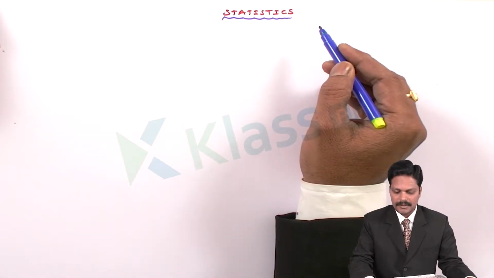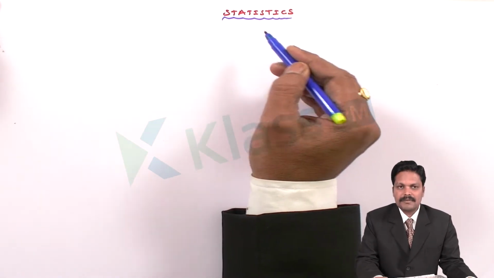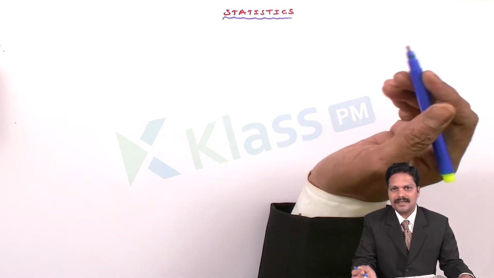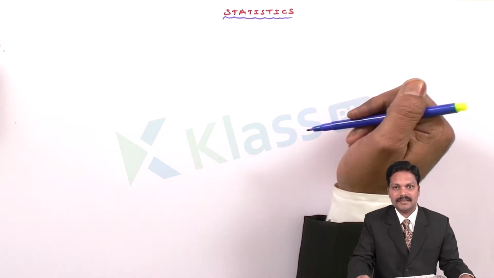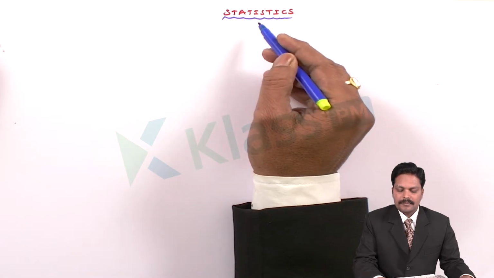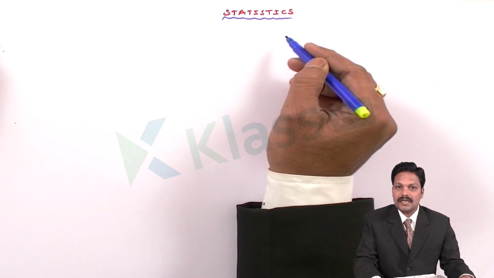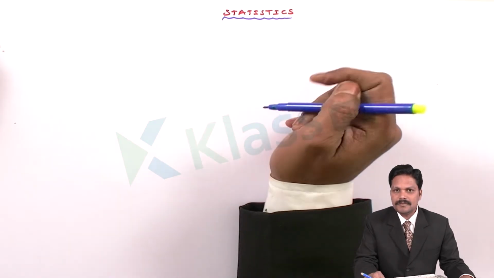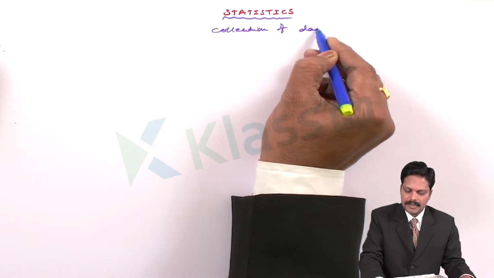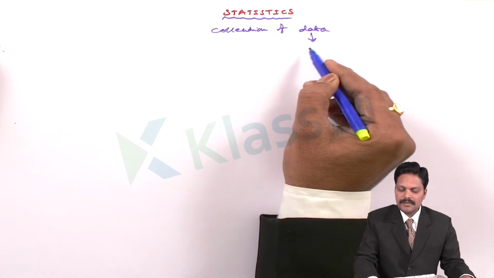This is one more topic in our state board. So here, statistics. Everyone knows we learned this topic from the 4th or 5th class, 6th class onwards also. In some cases, it is based on the books. It is a branch of mathematics which deals with the collection of figures or information, the data. Collection of data. So data is nothing but a collection of information.